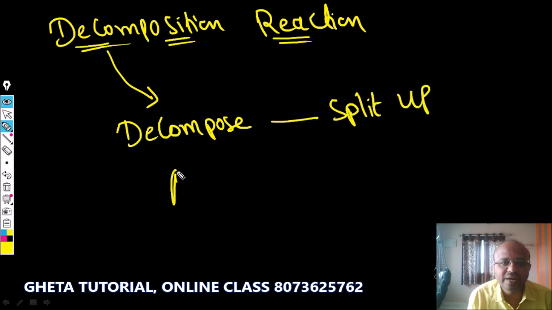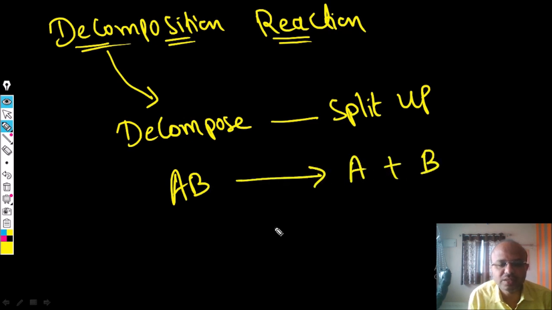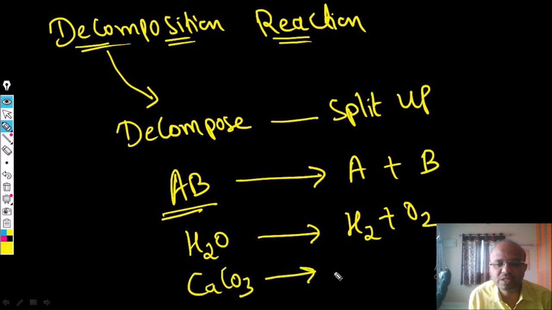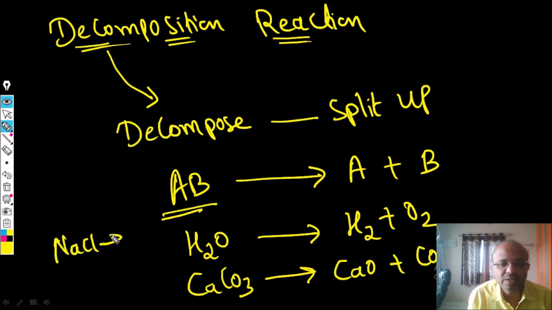One compound will be split up into two or more products. For example, one compound like H2O will be split up into hydrogen and oxygen. CaCO3 will be split up into calcium oxide and carbon dioxide. NaCl will be split up into sodium and chlorine gas.